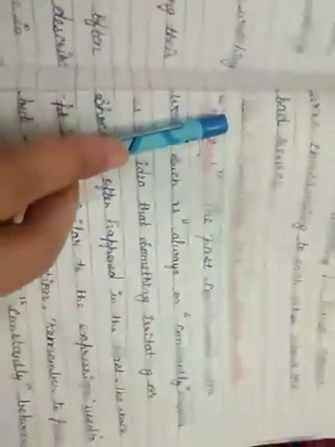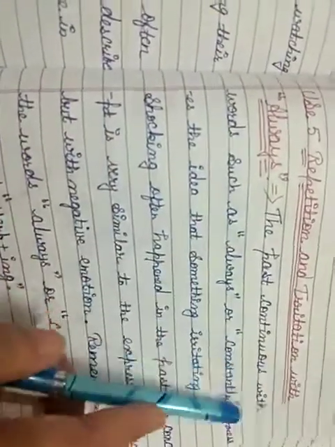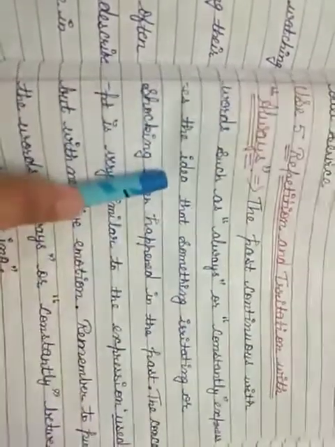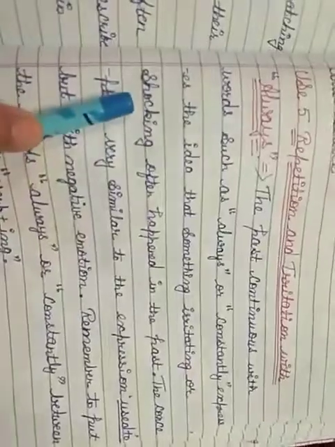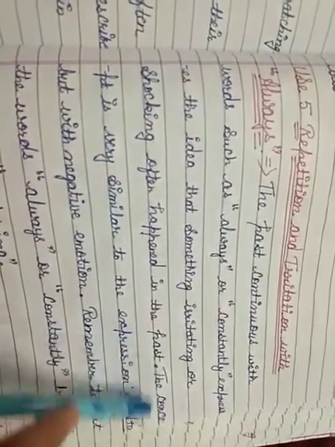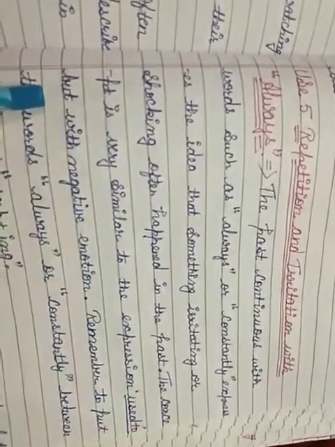Next, use 5. Repetition and irritation with the word always. The past continuous with words such as always or constantly expresses the idea that something irritating or shocking often happened in the past. The concept is very similar to the expression used to, but with negative emotion.